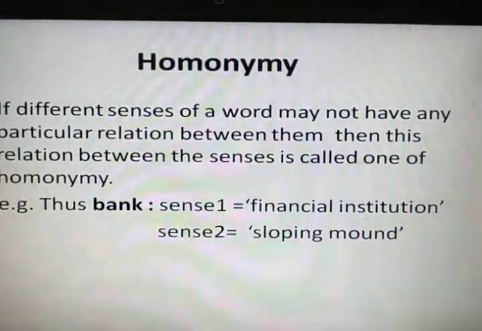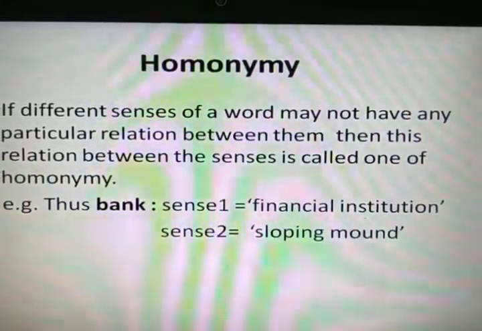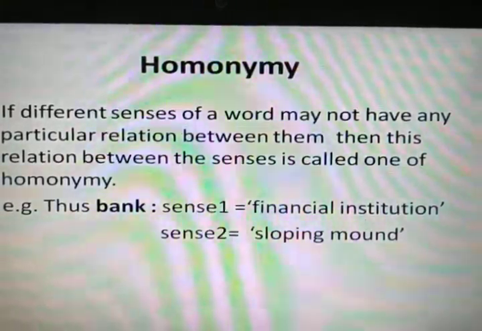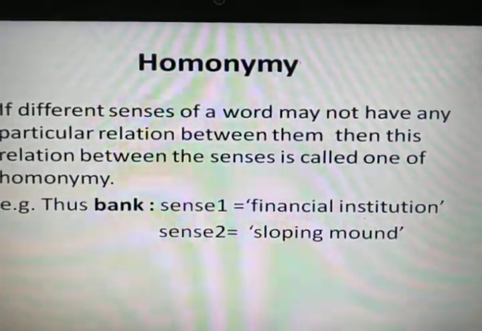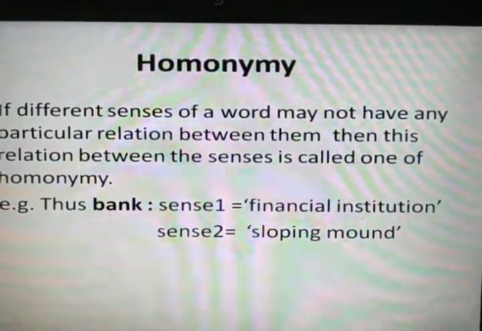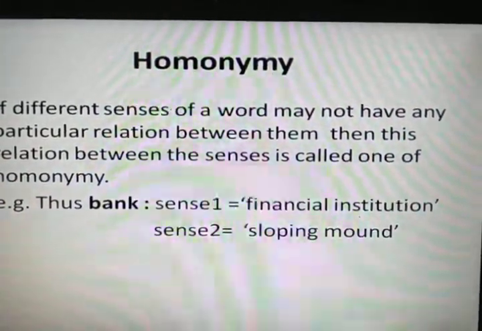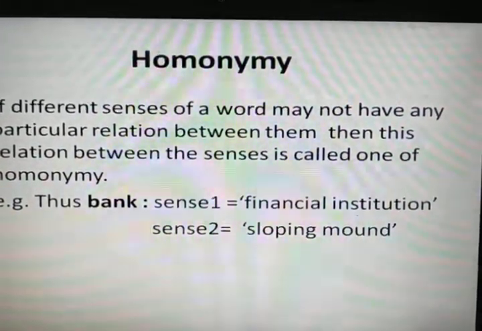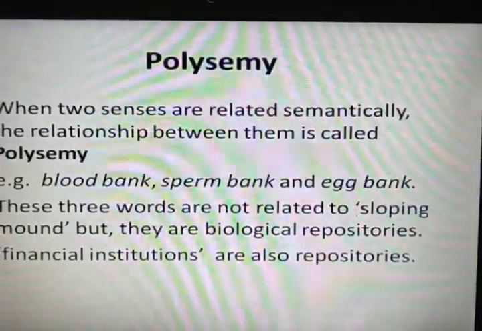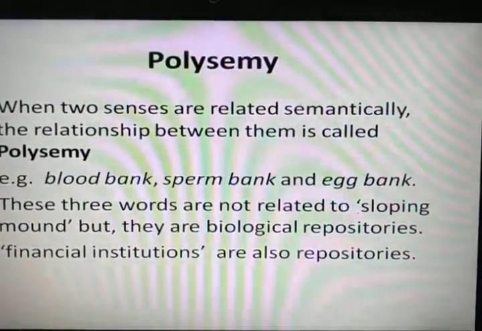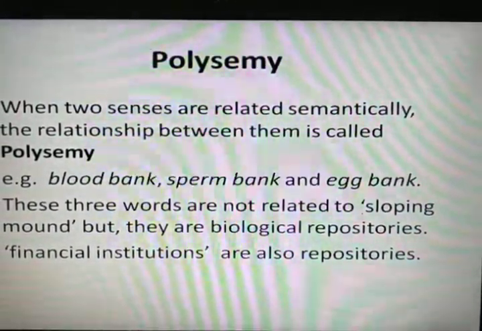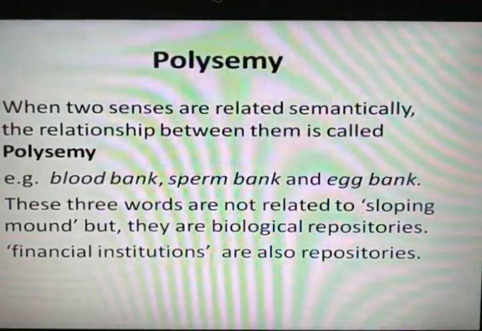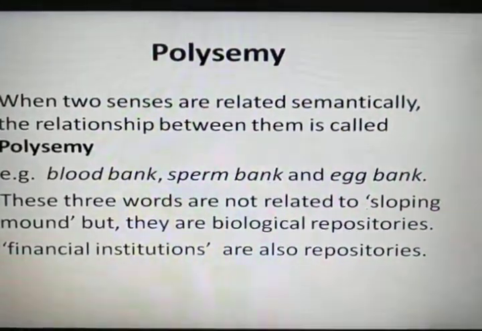So if different senses of a word do not have any particular relation between them, such a relation is called homonymy. Next is polysemy. When two senses are related semantically, the relationship between them is called polysemy.